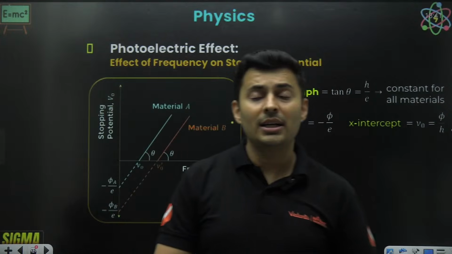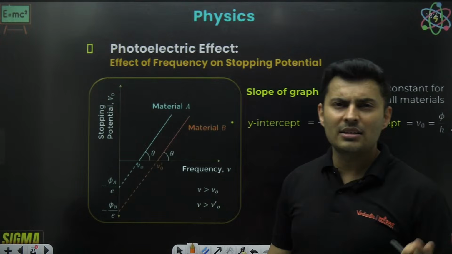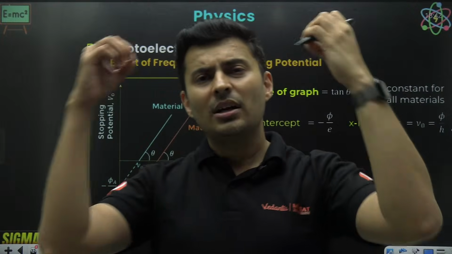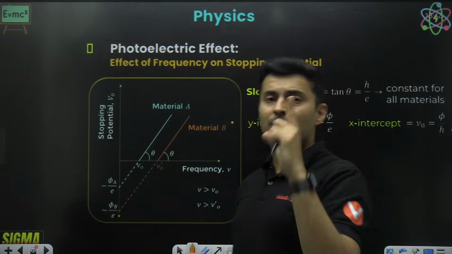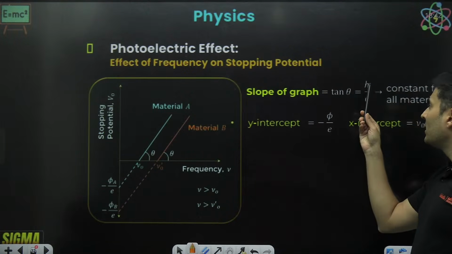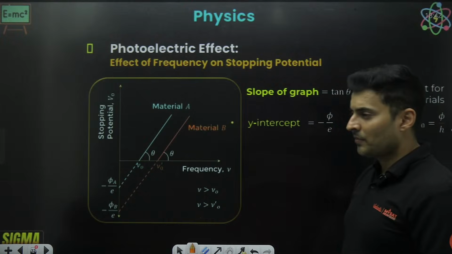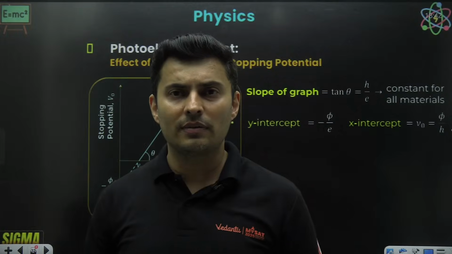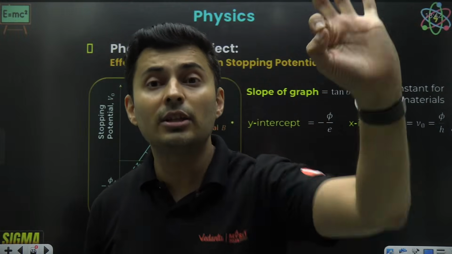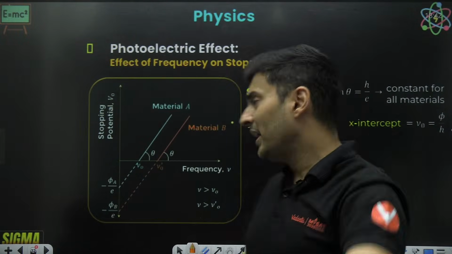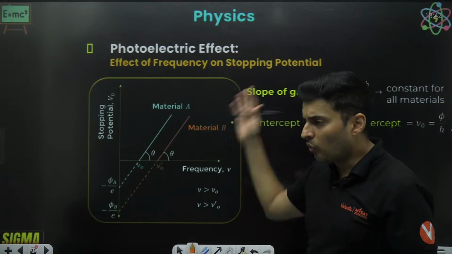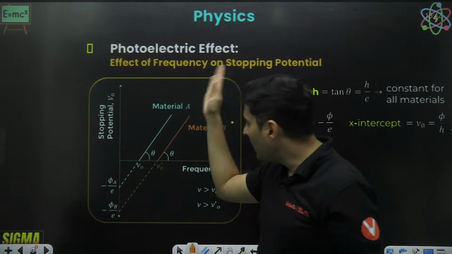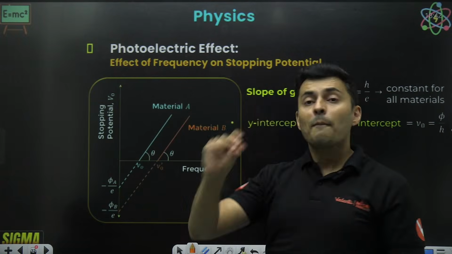The interesting point is, even if you change the intensity of light, even if you change the frequency of light, even if you use a different metal, irrespective of that, slope is a constant. h is a universal constant, e is the fundamental unit of charge. So none of them can change. So no matter which material you choose, what intensity you choose, what frequency you choose, every time the slope will be the same.